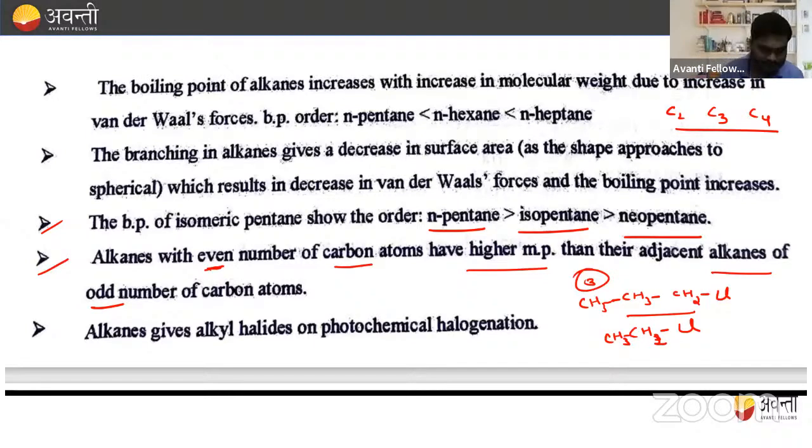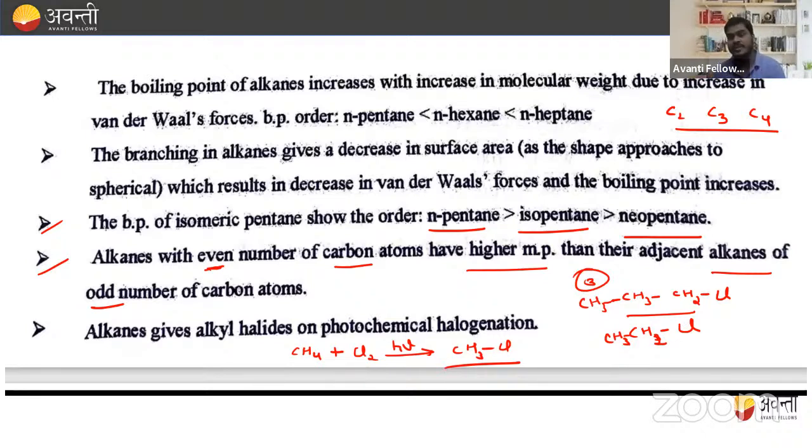ठीक है, चलो. Now, alkanes give alkyl halide on a photochemical halogenation. This is very much clear that whenever we take a hydrocarbon, that is alkane, in presence of sunlight, reaction with the Cl2, it will give CH3Cl, that is alkyl halide. In this also there's some important point to be noted, that is chlorination is possible.